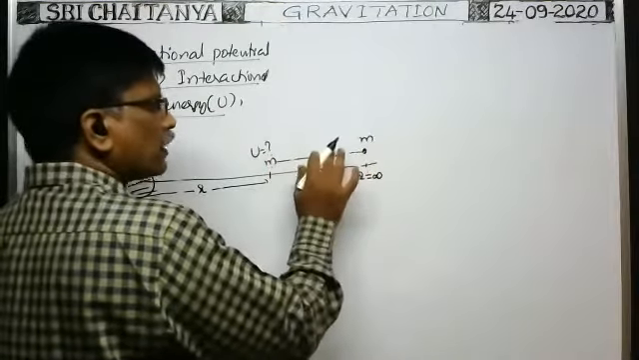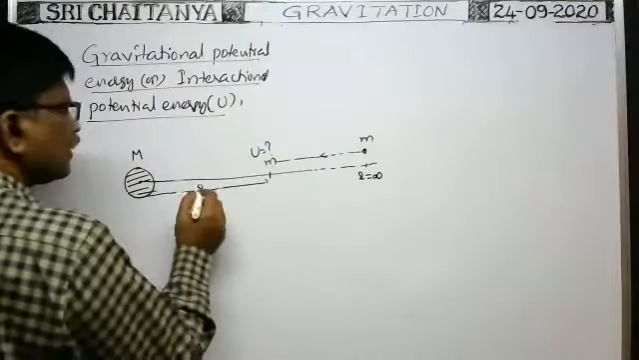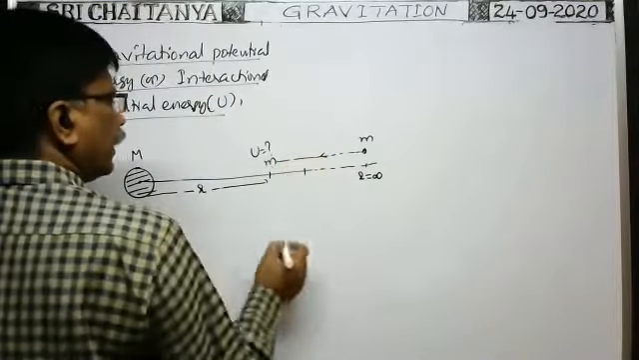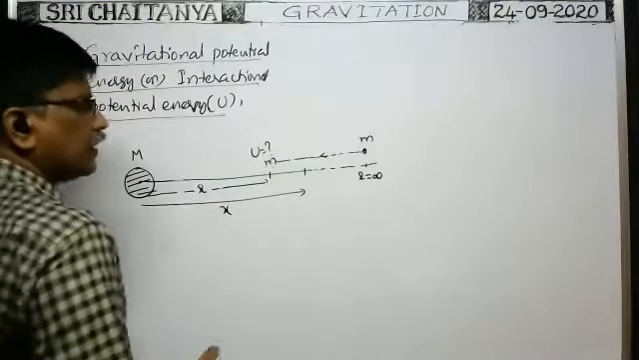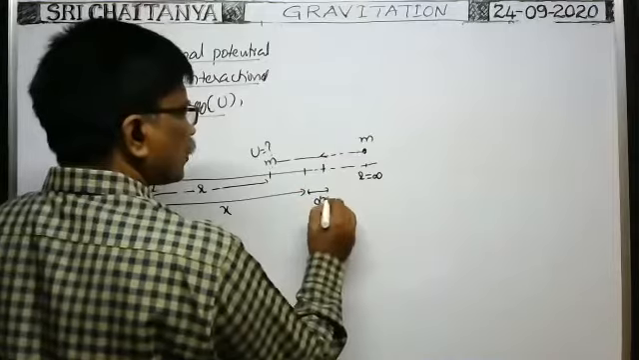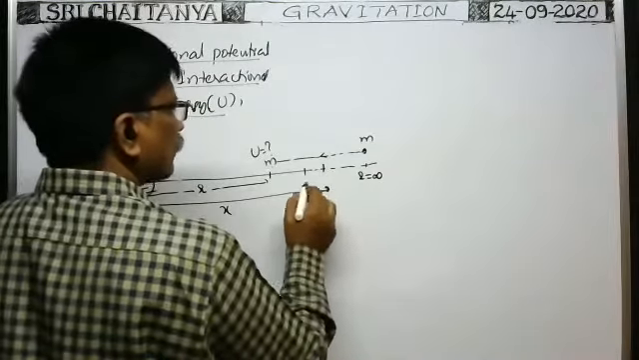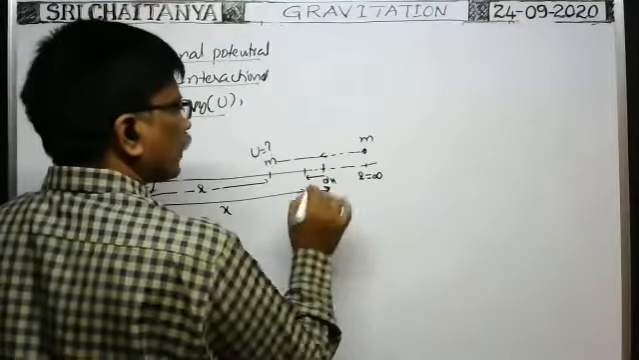That's why variable force acts on them. Suppose initially you consider a point here, which is at a distance x. Here the small displacement is dx. Of course, this distance is x, and the small displacement is dx.